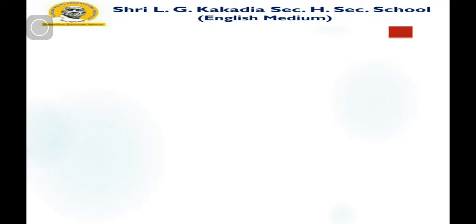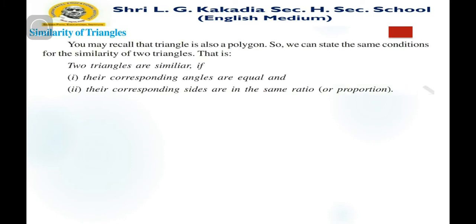Here, as we know, a triangle is also one of the polygons. So if you want to find the similarity of triangles, we also apply the rule that we studied in part number 1, that two triangles are similar if there are two conditions that are satisfied.